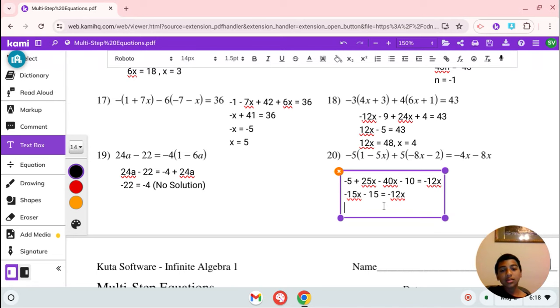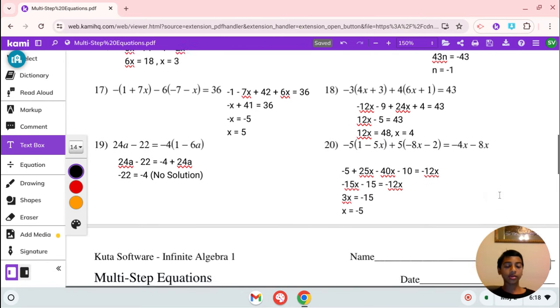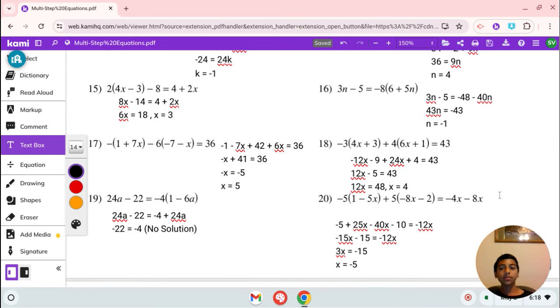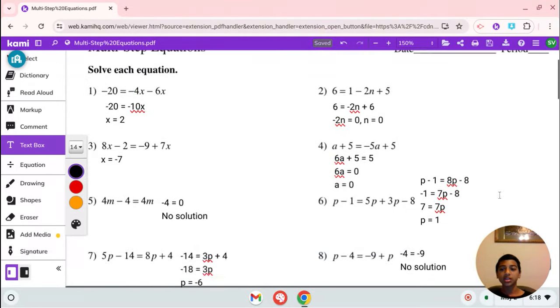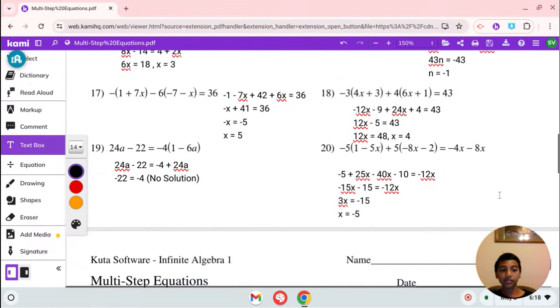So negative 12x plus 15x is 3x equals negative 15. We can divide both sides by 3. The 3 will cancel out, and negative 15 divided by 3 is negative 5. So our last answer in this entire worksheet is x equals negative 5.